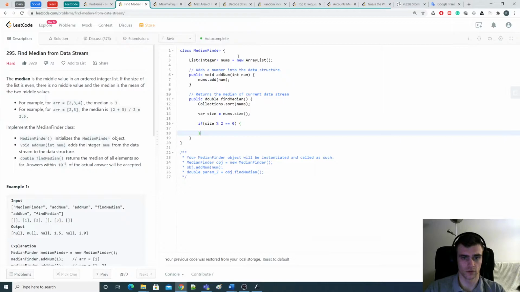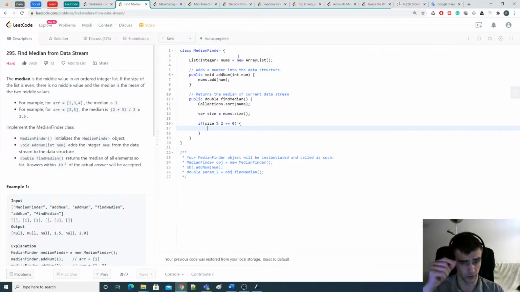And now if size modulo 2, so now we're going to return... there's no middle element, so we need the arithmetic average of the two middle elements.